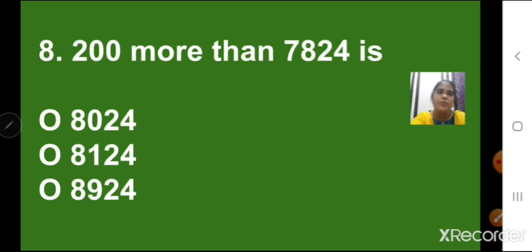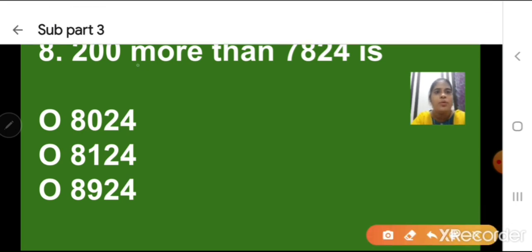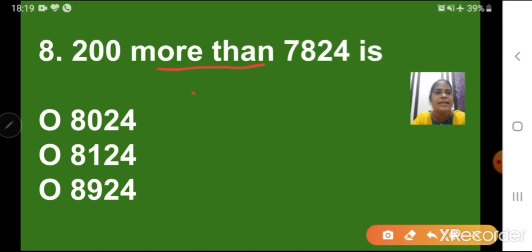Okay, the next type of question is from more than and less than. 200 more than 7824 is. Now, children, when we hear the words more than, it means it is addition. More than is addition, less than is subtraction. So we have to add 7824 plus 200, and we will get our answer.